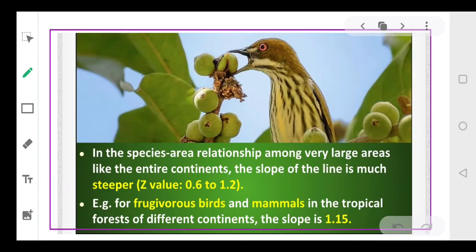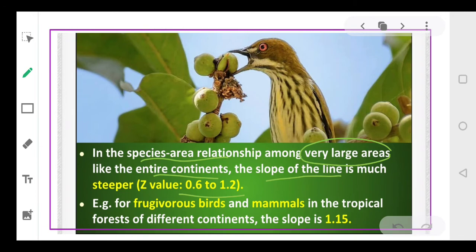Now, if we compare the species area relationship for a very large area, let's suppose an entire continent, in that case the slope of the line or the Z value will be between 0.6 to 1.2. तो अगर हम बहुत ज़्यादा area लेते हैं, suppose we have taken an entire continent like Asia and Africa, in that case the value of Z will be between 0.6 to 1.2.